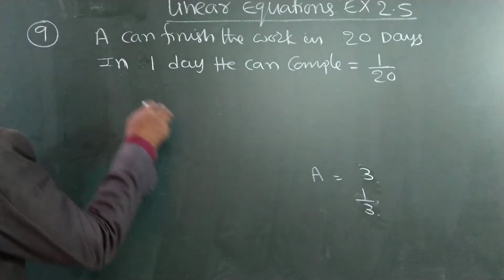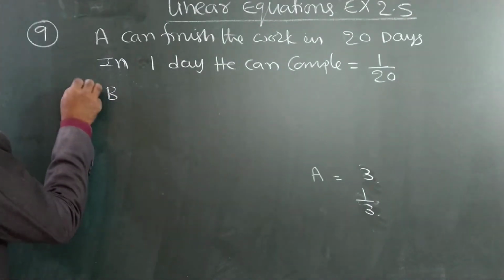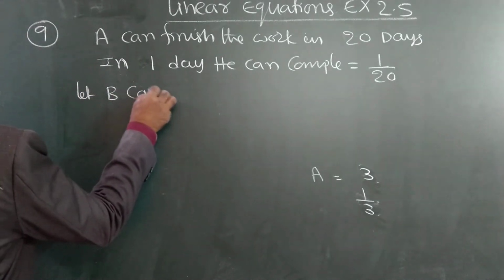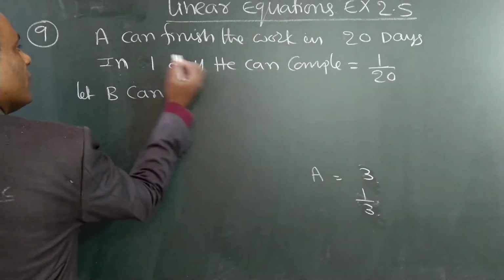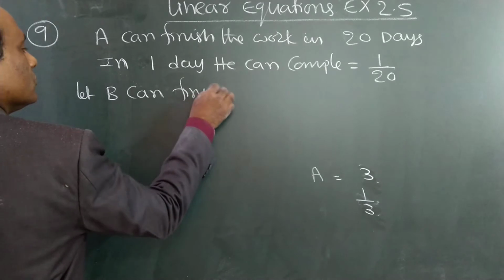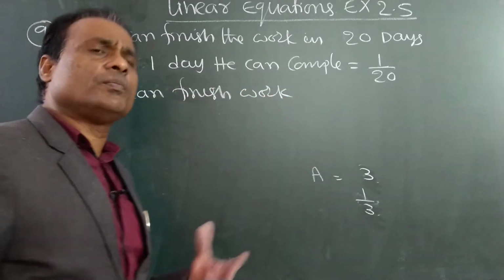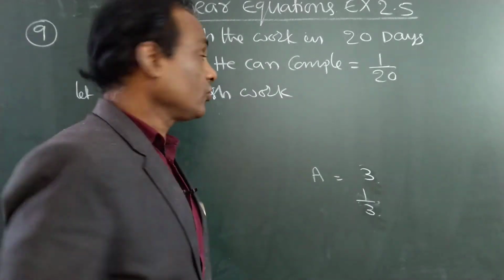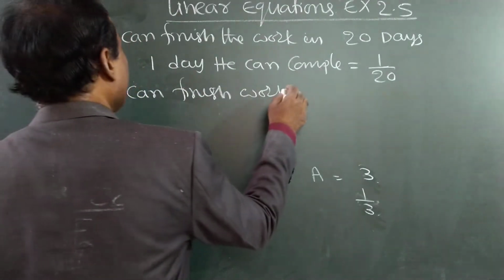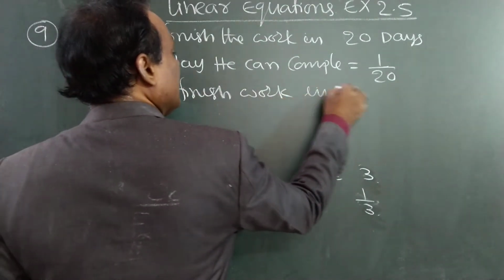Next, B can complete or finish the work. We don't know how many days B can complete the work. That is the question. So let B finish the work in x days.